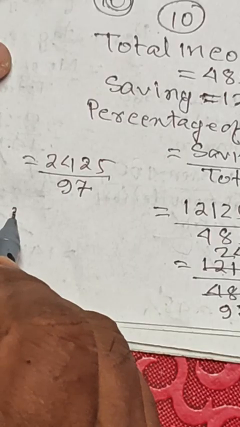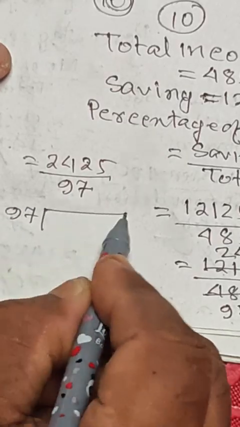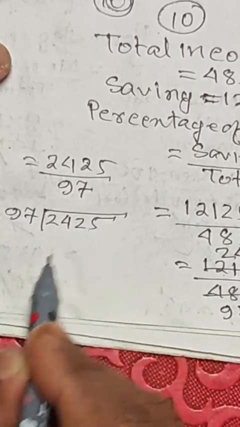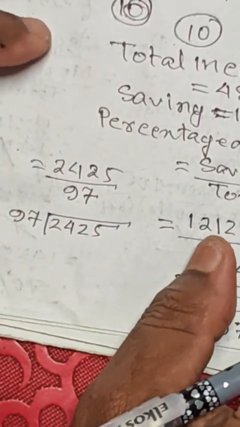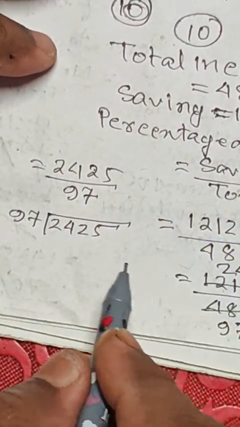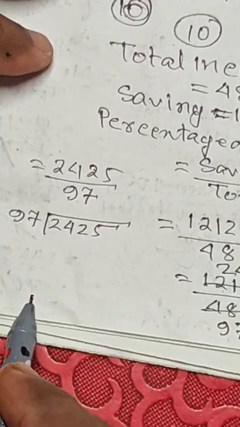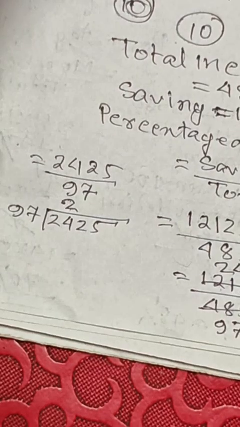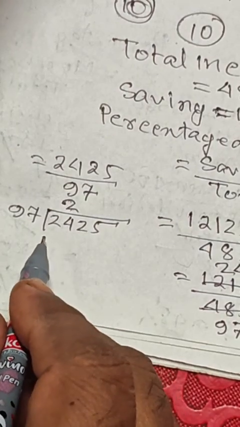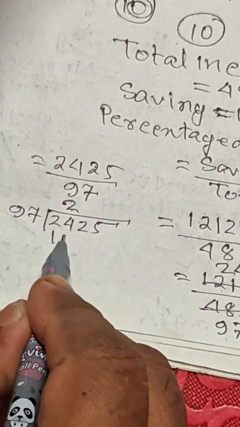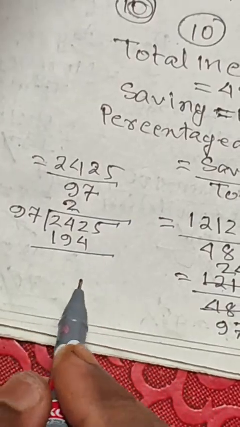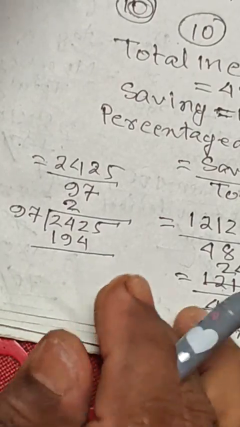In that situation, you divide directly 2425 by 97. 97 2s are 194.